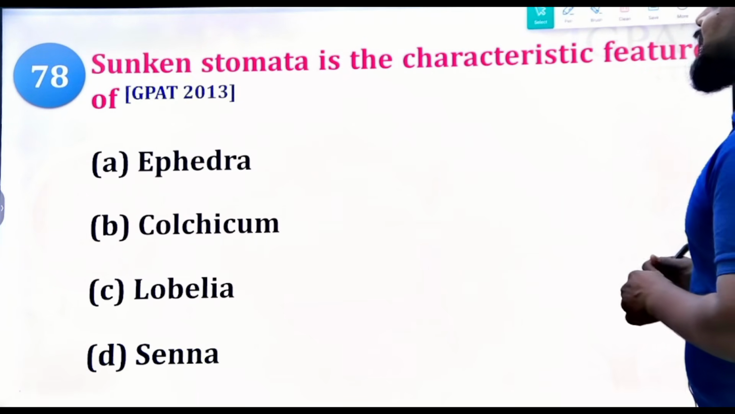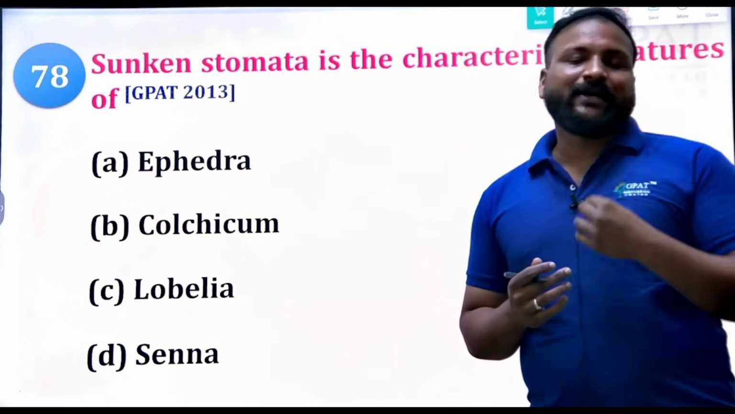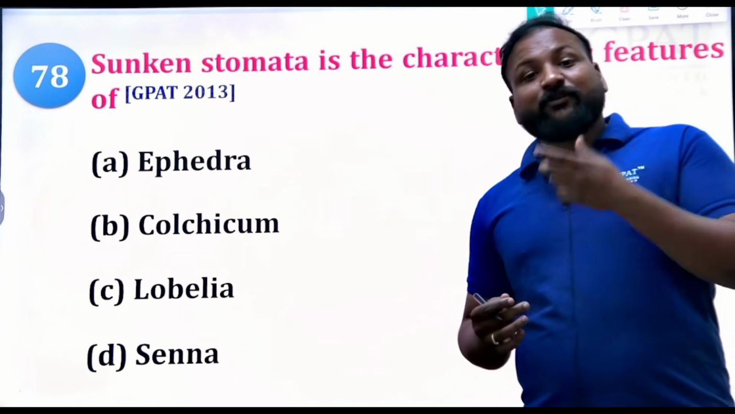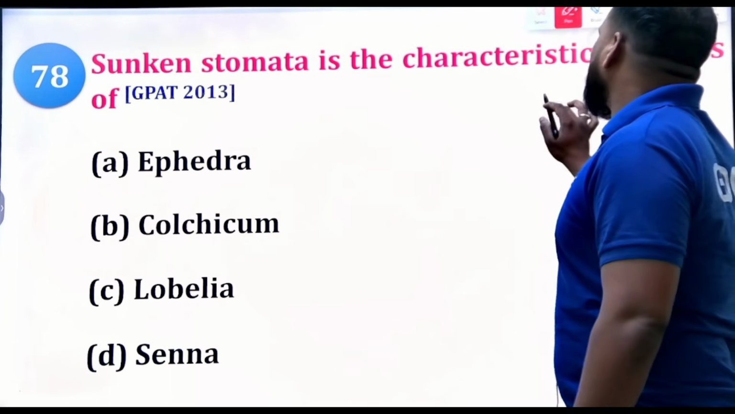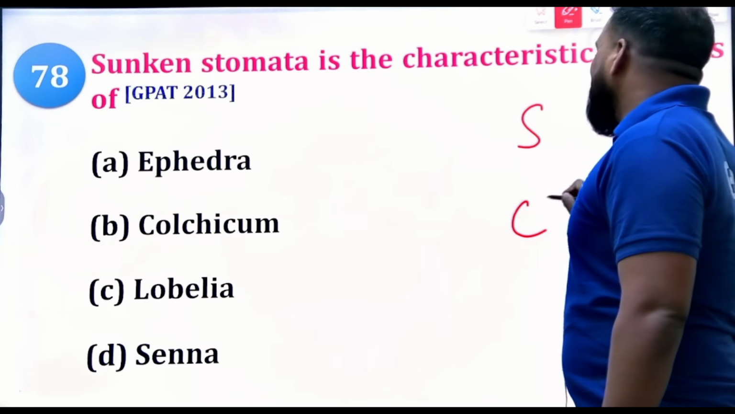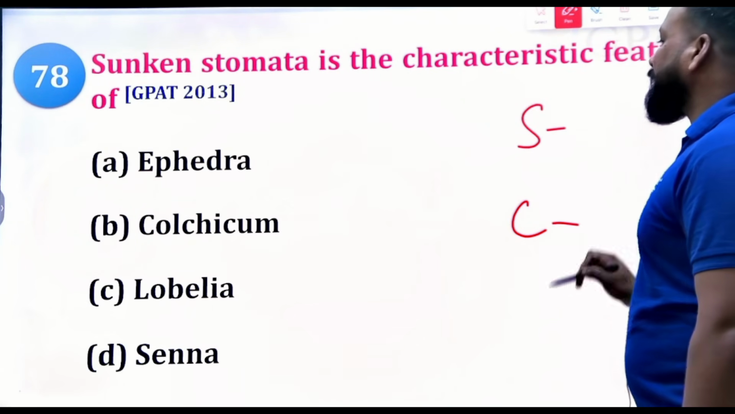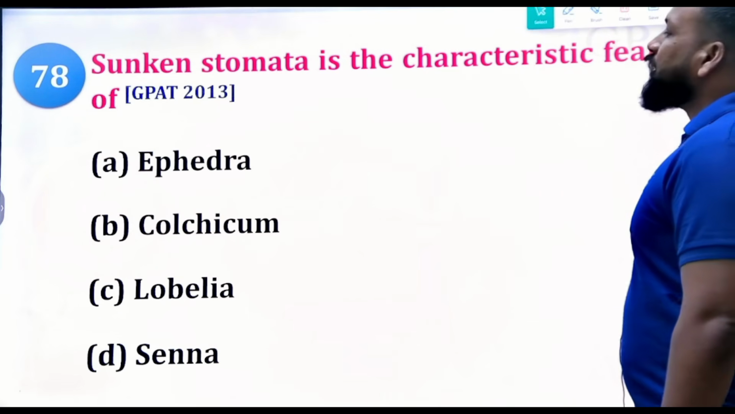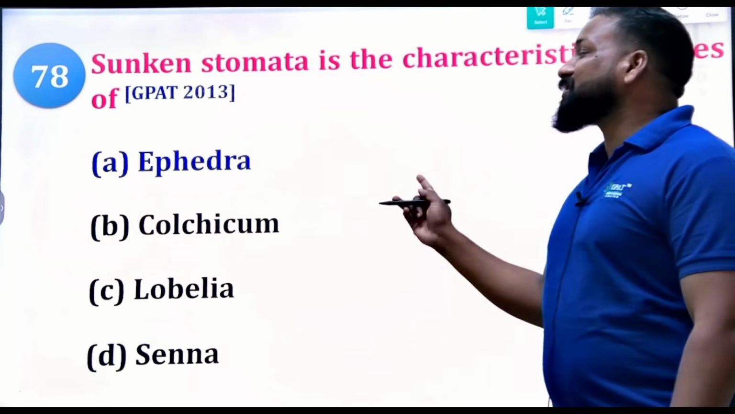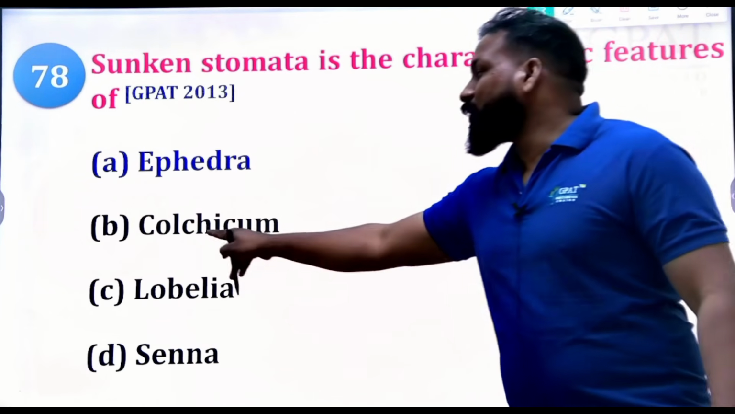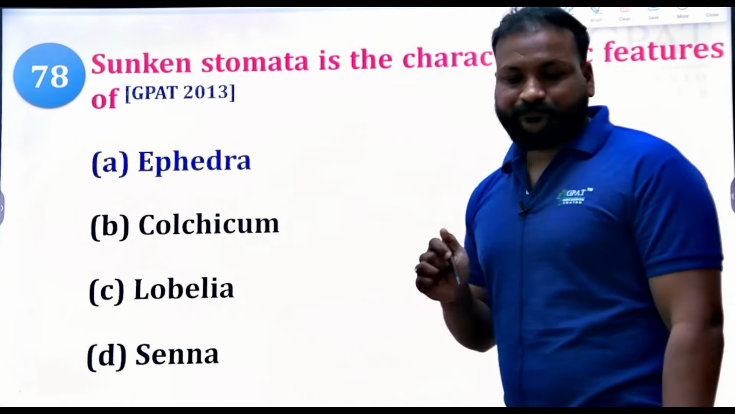Next, sunken stomata is a characteristic feature of... We have 5 types of stomata generally. Apart from that, there are 2 types of stomata that you need to remember. One is sunken stomata, another one is circular stomata. Clear? Sunken stomata is seen in Ephedra, whereas circular stomata is seen in colchicum. C for colchicum and C for circular stomata. These two are very, very important.